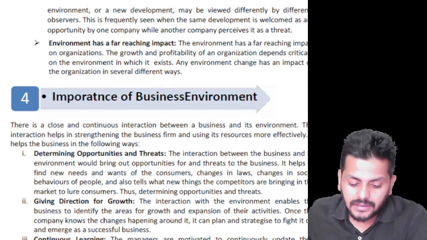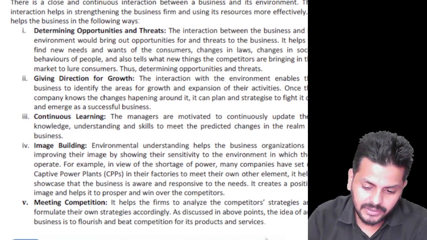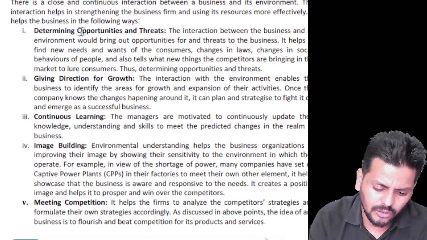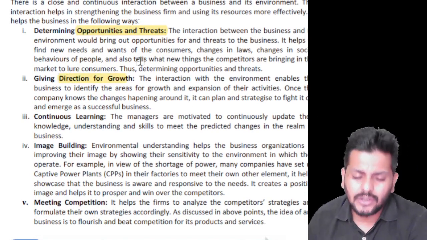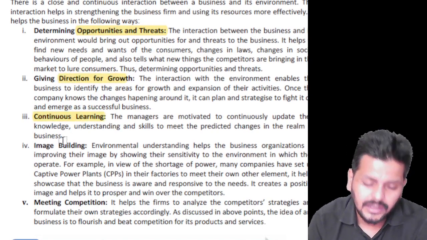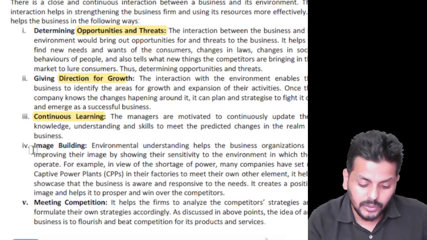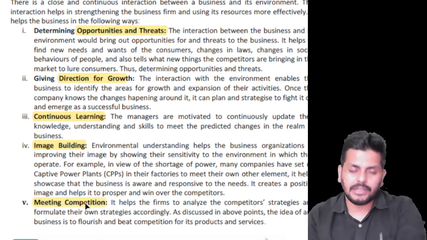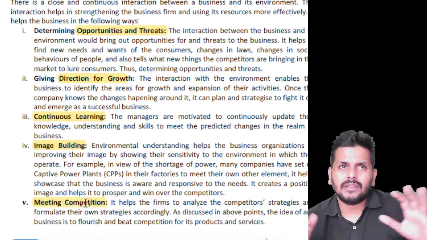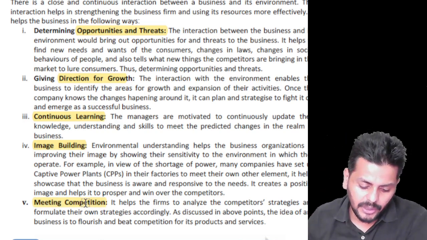It's not going to talk about today or tomorrow. It's going to have a far-reaching impact in the long run. Then we have the steps to take from the business environment's point of view, like finding out opportunities and threats, giving a direction for growth, and you always have to be a continuous learner. Are you a good business, bad business? How do people look at you? An image building aspect. And finally, you have to meet competition. Okay, so it's a simple set of reasons why you should be bothered about business environment. 5 simple points.